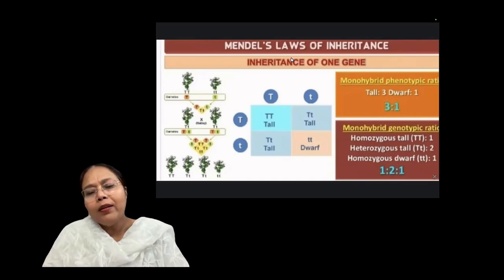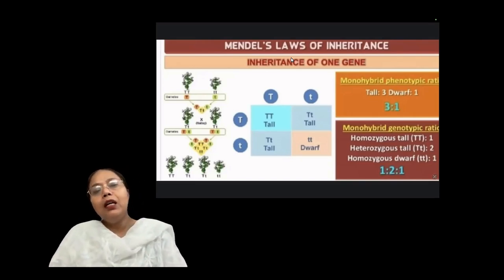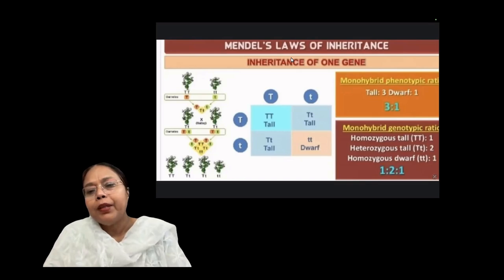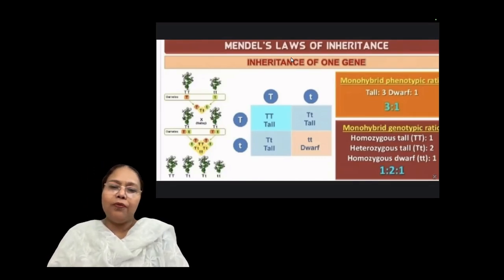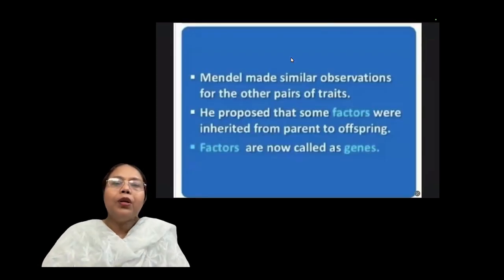And 1 is the pure dwarf parent type offspring. In successive generations, it will produce only dwarf plants, not tall, because there is no allele for the tall character. Clear, children? So that is monohybrid genetics. Your genotype ratio is 1 homozygous tall, 2 heterozygous, 1 dwarf, 1:2:1. I hope this point is clear.